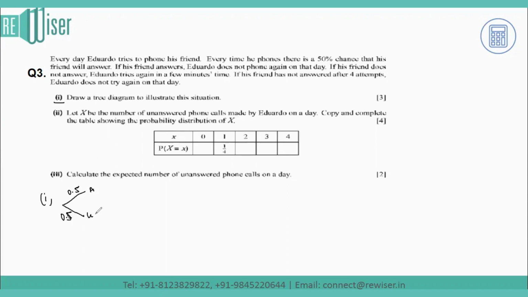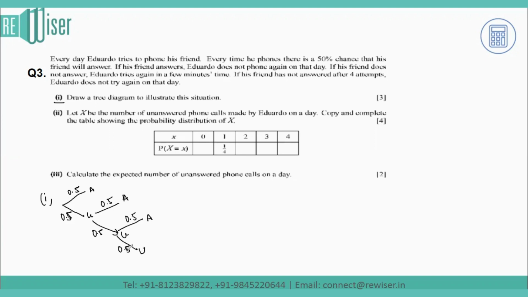If it's unanswered, then again he makes a call. So the probability of it getting answered will be again 0.5, and again going unanswered will be 0.5. If it's unanswered again, he will again make a call, and the probability of getting answered is 0.5 and the probability of getting unanswered is 0.5 again.